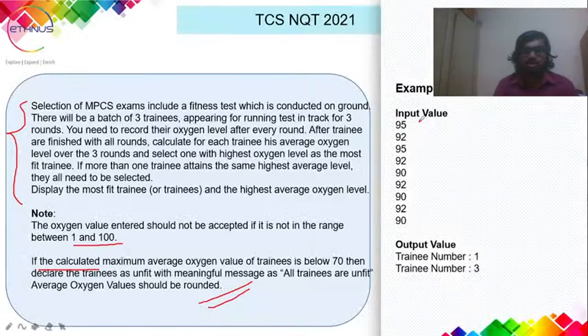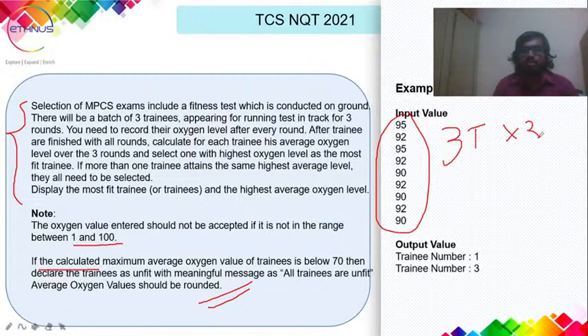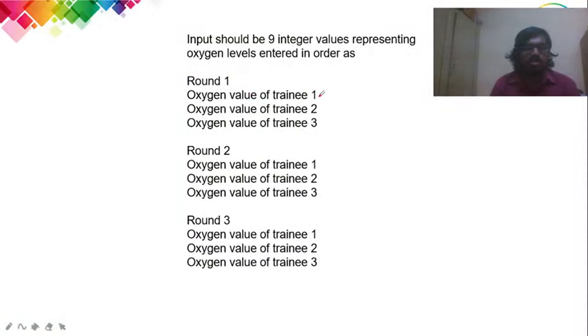Here you can see this is the input. There are 9 values because 3 trainees into 3 rounds is 9 values. How do we interpret these 9 values?